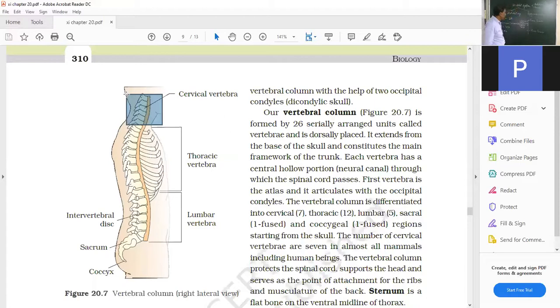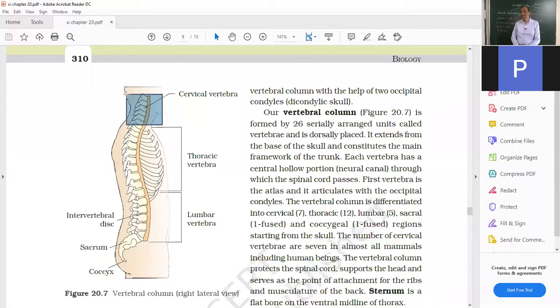I did not write numbers here. 12 plus 7, 19, 19 and 5, 24, 24, 25 and 26. So 26 of these are there. Okay, vertebral column. So these form the 26 vertebral column. You know that the vertebral column is very important.